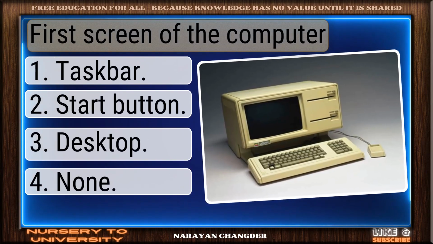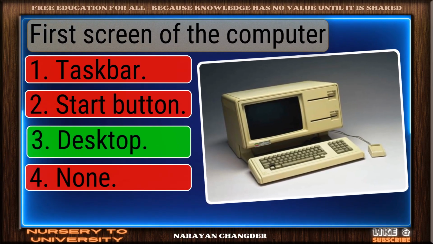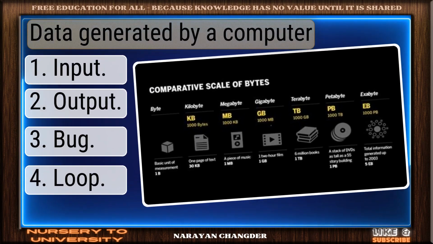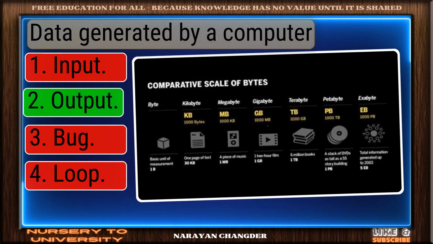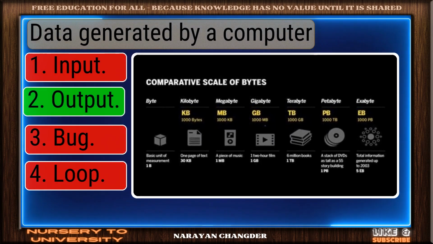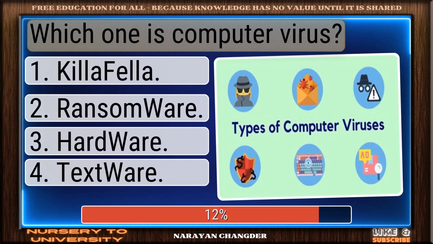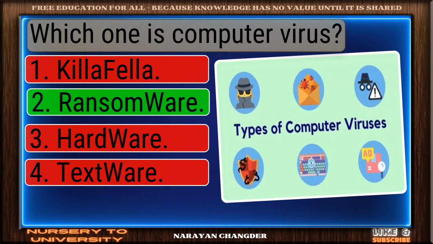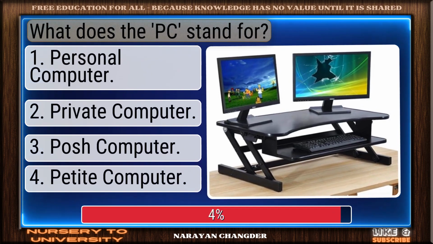First screen of the computer. Nice selection. Desktop is correct. Data generated by a computer. Sharp thinking. Output is right. Which one is computer virus? Exactly. Ransomware makes sense. What does the PC stand for?